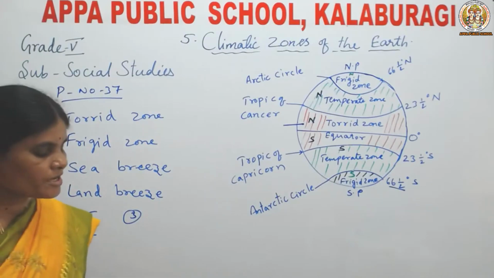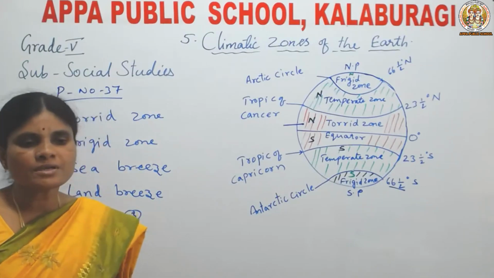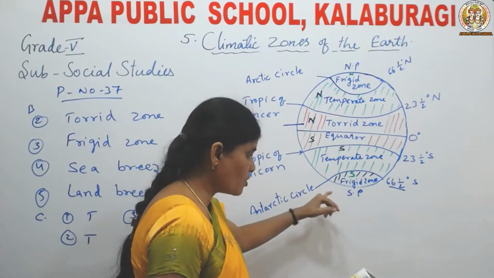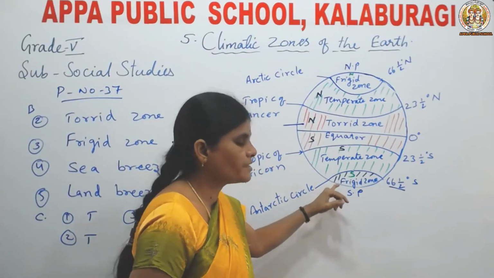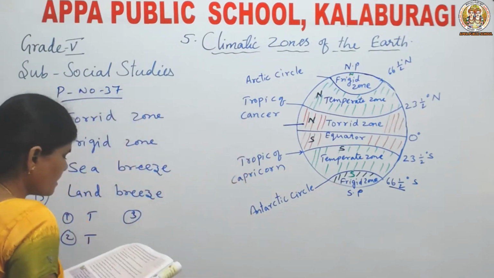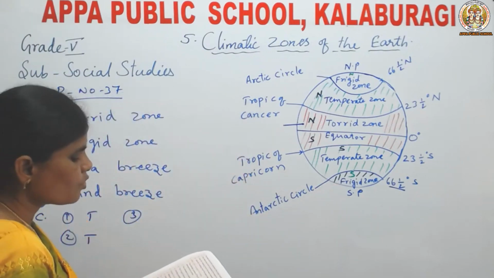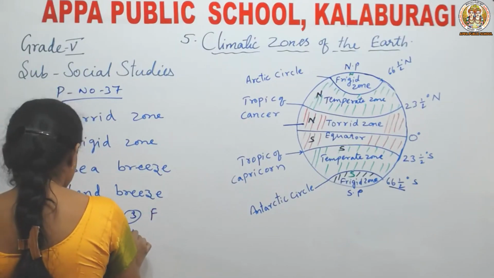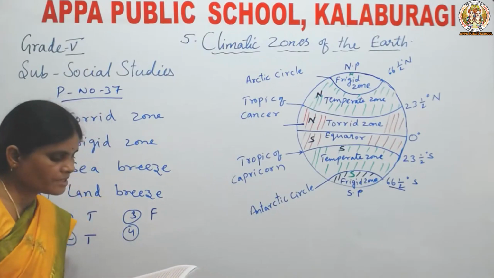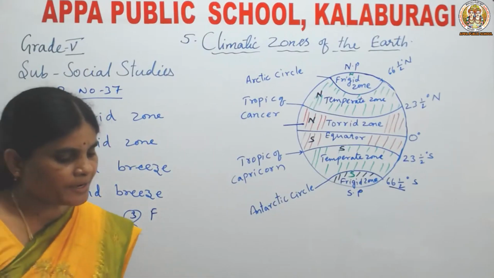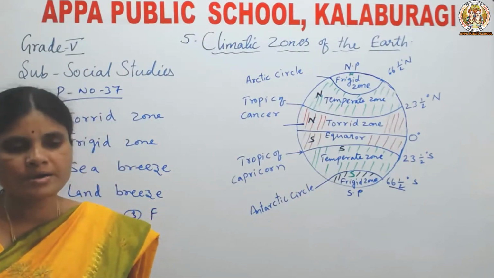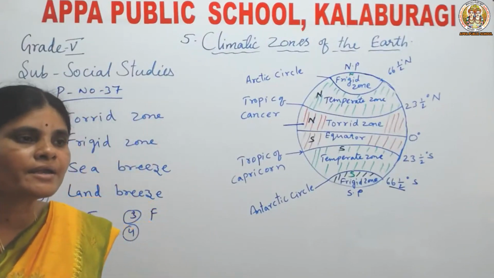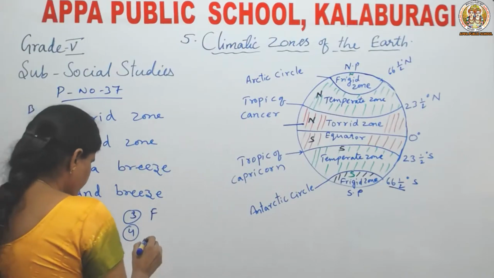Third one: the frigid zone gets intense sunlight throughout the year. This is the frigid zone. Is it getting more or less sunlight? It is getting less sunlight. Here, more sunlight is given. That is why it is false. Next: during summers, the days are short and nights are long. It is wrong. During summers, days are longer and nights are shorter.